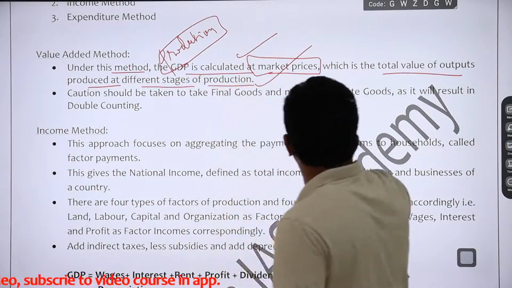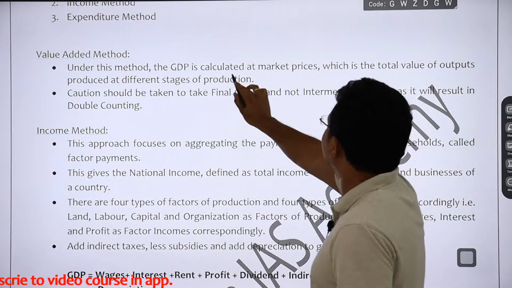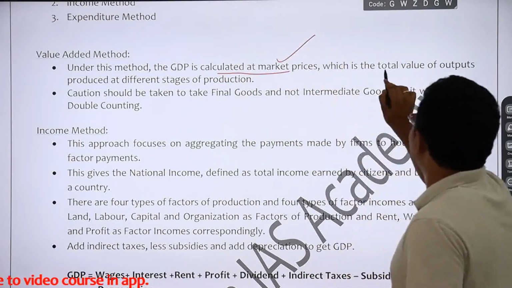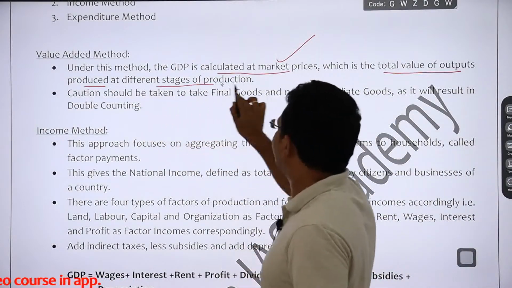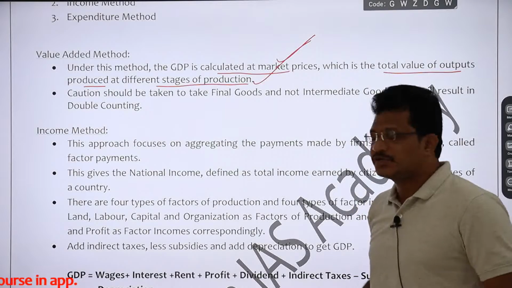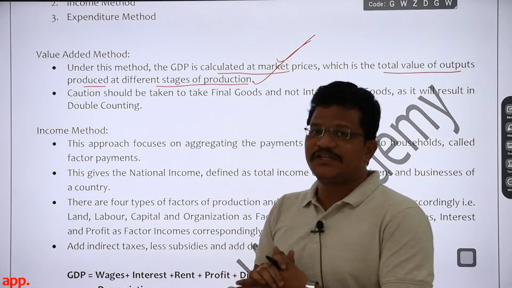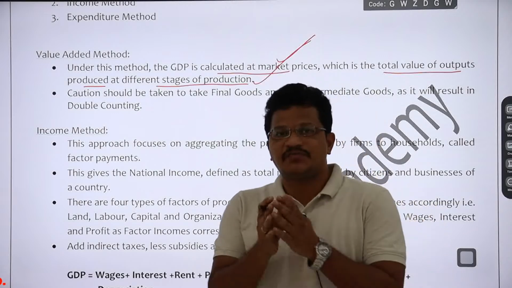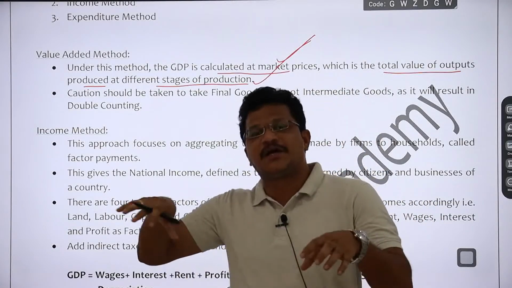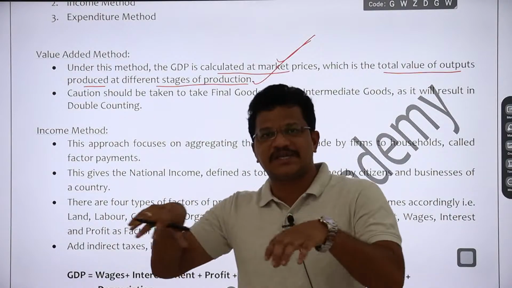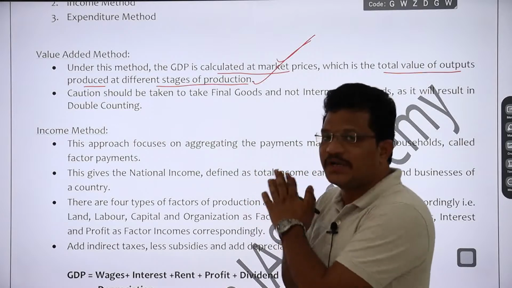So here he is saying that it is nothing but calculation. It is calculated at market prices, and it is nothing but the total value of outputs which are produced at different stages of production. So if you take different goods and different outputs at the different stages of production, and if you calculate the value of those outputs at different production levels or production lines, then you add all those things, then you will get the national income.